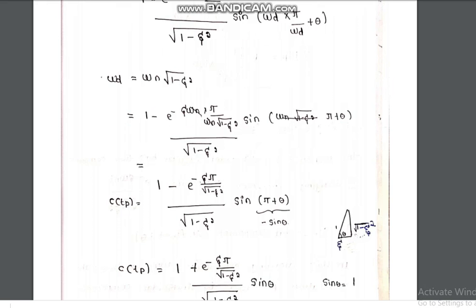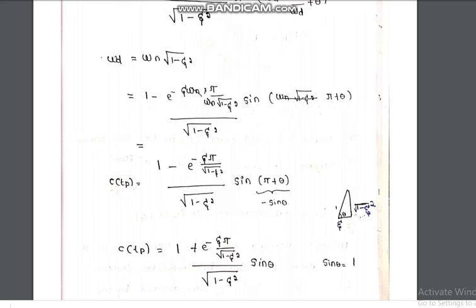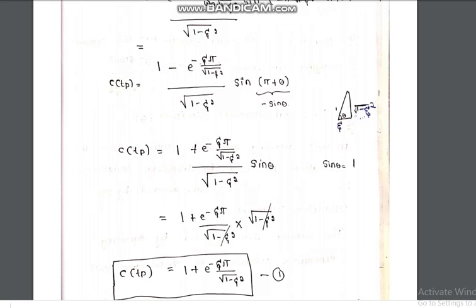And we know that sine of pi plus theta is minus sine theta, so I can substitute it in the expression. So it will become C of Tp is equal to 1 plus e to the power minus zeta pi divided by square root of 1 minus zeta square, whole divided by square root of 1 minus zeta square, into sine theta. We know sine theta from the triangle with sides zeta and square root of 1 minus zeta square.